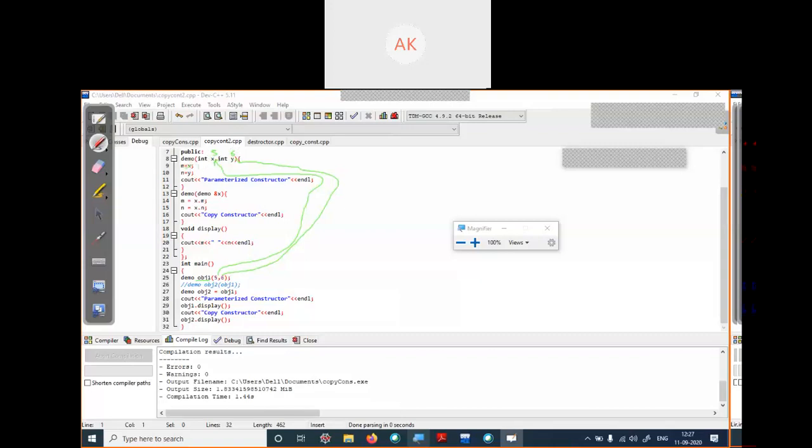So x value is 5, y value is 6. So for the object O1, value of m is the value of x, which is 5, and for object 1, value of n is the value of y, which is 6. Okay, so this is our object 1. We have created and initialized the value of m and n using constructor.